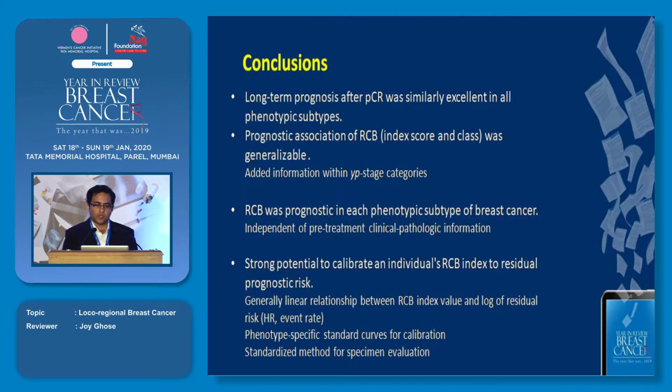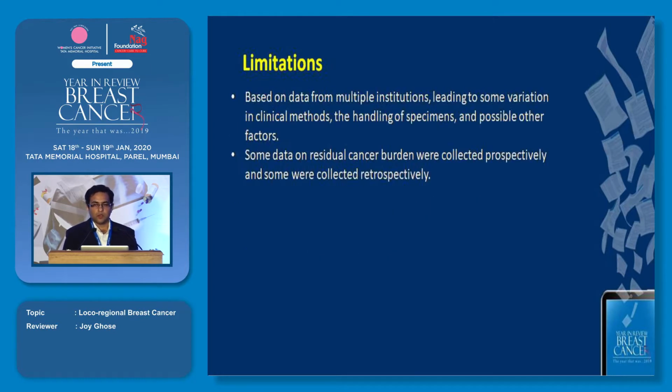So the conclusion was that long-term prognosis after PATH-CR is now known to be the best prognostic factor. The prognostic association of this residual cancer burden score was generalizable across all subgroups. This could be standardized now as a pathological outcome or a pathological reporting, and this could allow us to actually give this patient a score and give a good prognostic index. Seems to be a promising score which can be developed in the future and could be applied across countries.